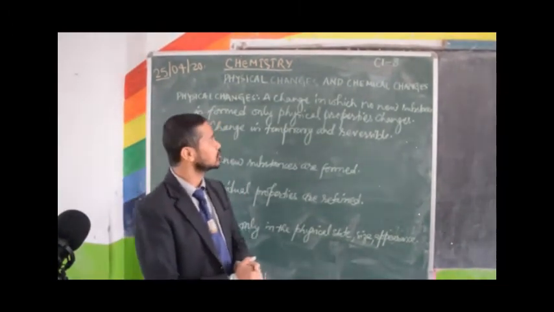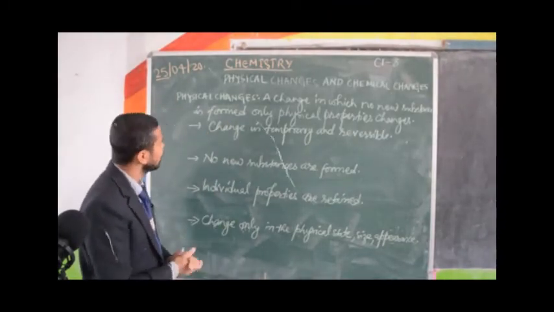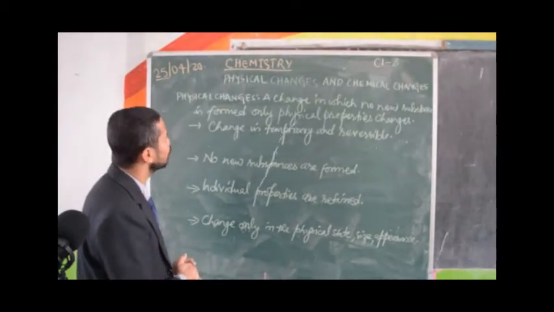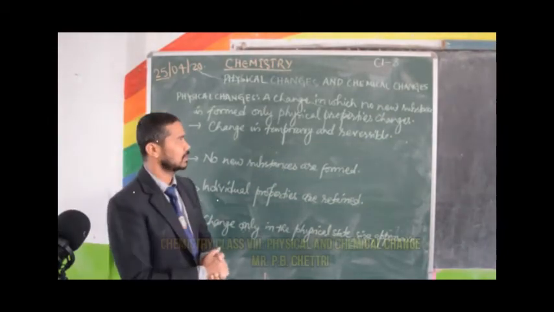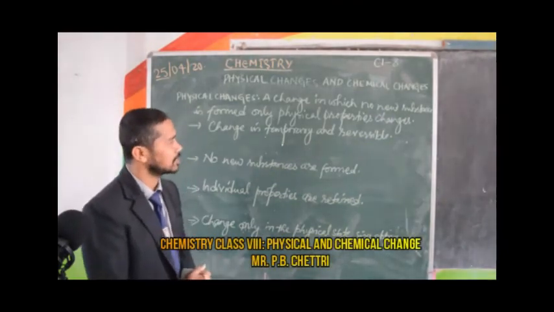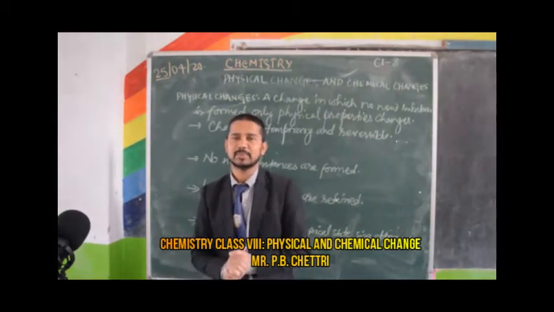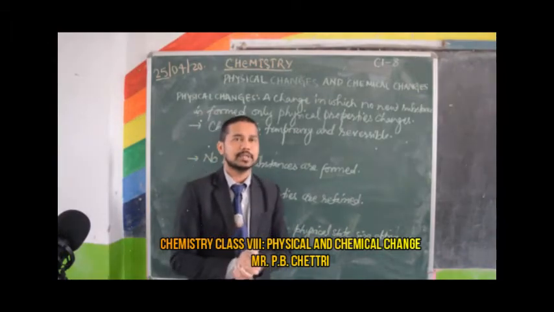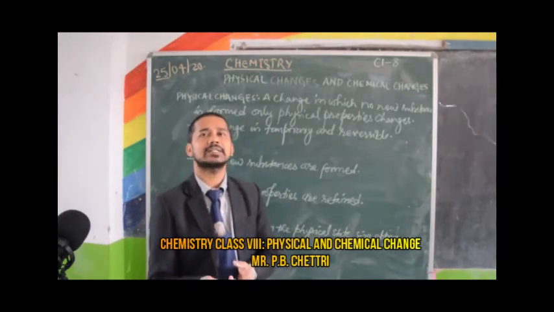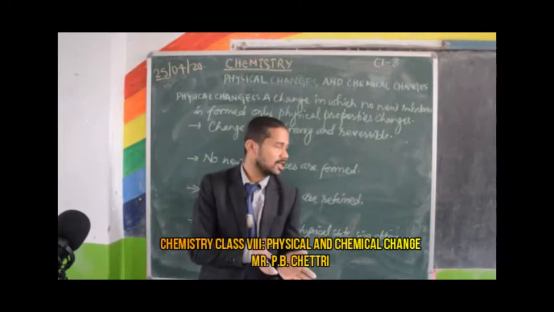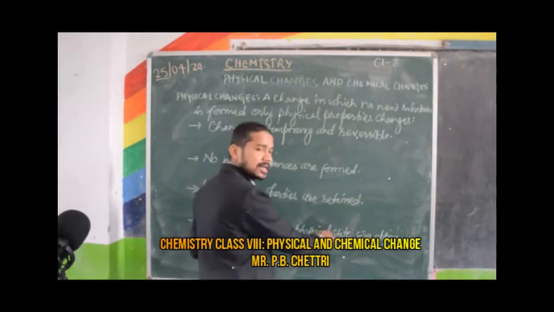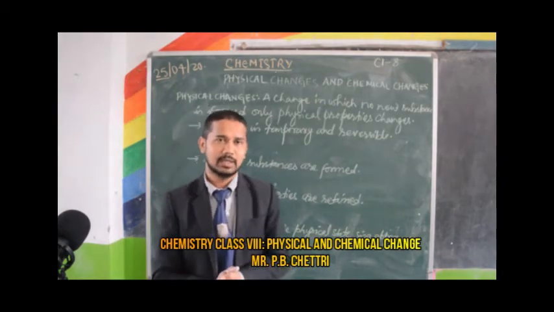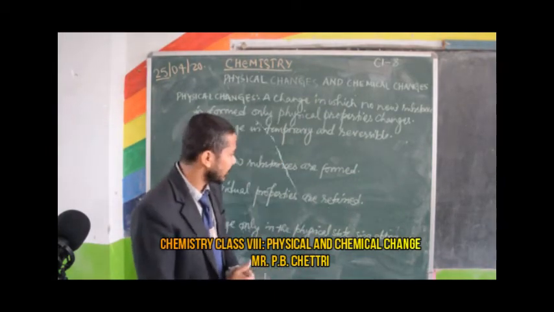So, we are doing physical changes and chemical changes. Now, physical changes are changes in which no new substance is formed, only physical properties change. Let me explain what the physical properties are. Physical properties are the properties associated with physical state, size, appearance, color, shape.